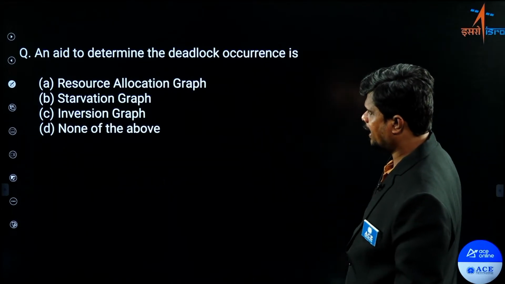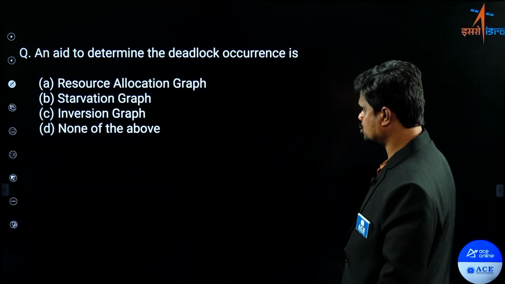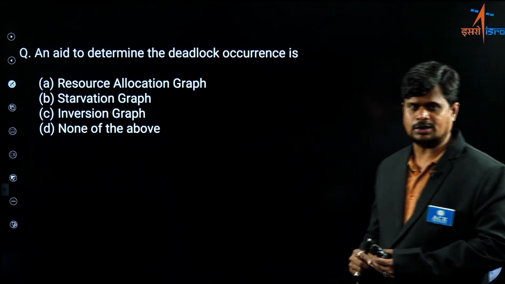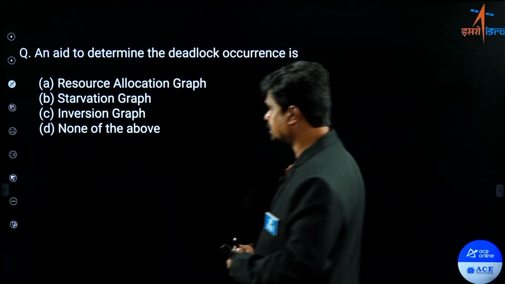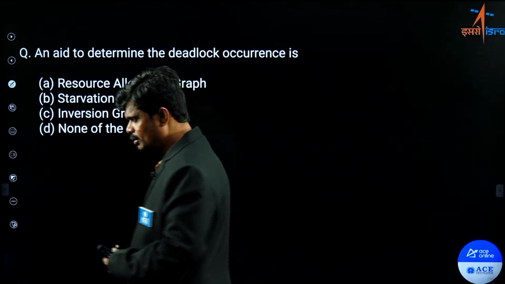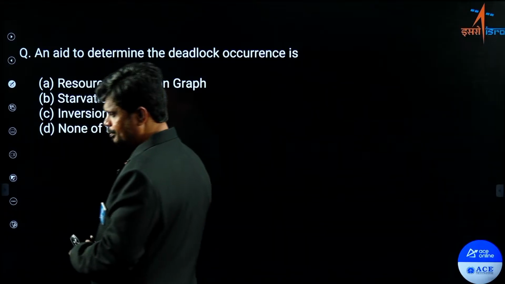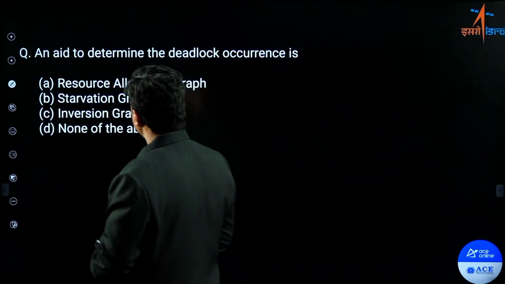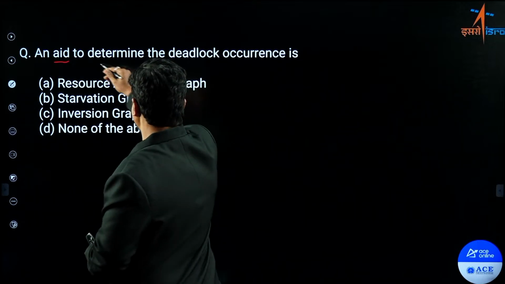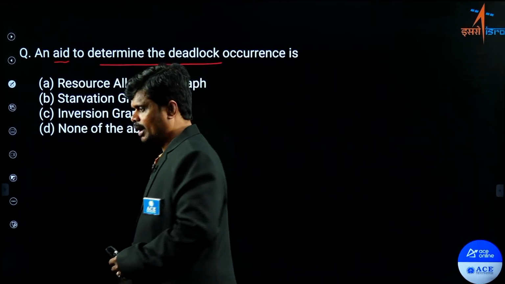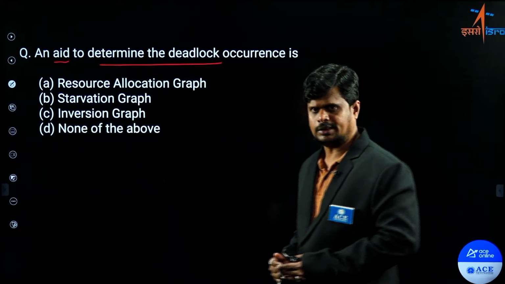Look at this question. An aid to determine the deadlock occurrence. Deadlock occurrence means you can say defining the deadlock or describing the deadlock. Among the options, which is the correct answer? You can easily answer this question. What is the answer? It is acting as an aid, a tool to determine the deadlock or else to define the deadlock.